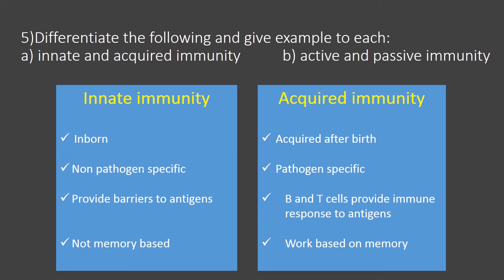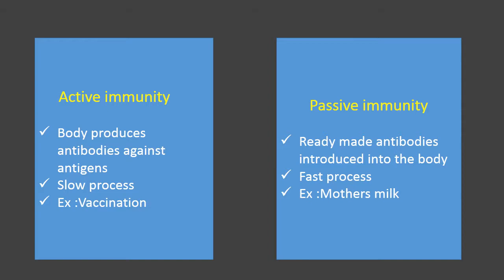That means it will keep the memory of the pathogen in the first attack, so that in the subsequent encounter that memory is utilized for destroying the pathogen. So these are the differences between innate and acquired immunity. This is a very important question. Now let us study the differences between active immunity and passive immunity.